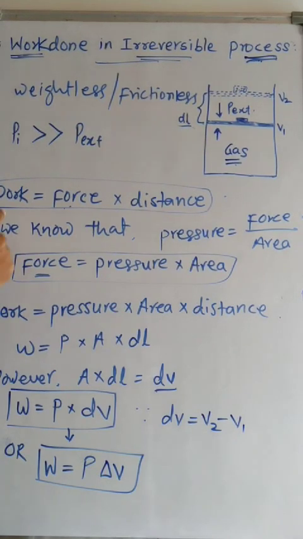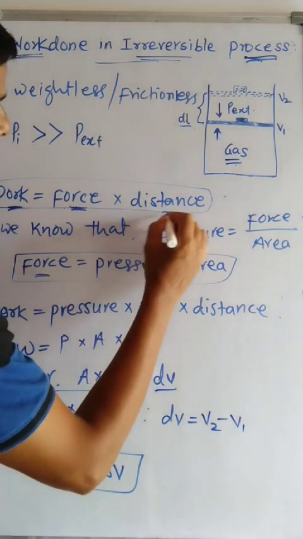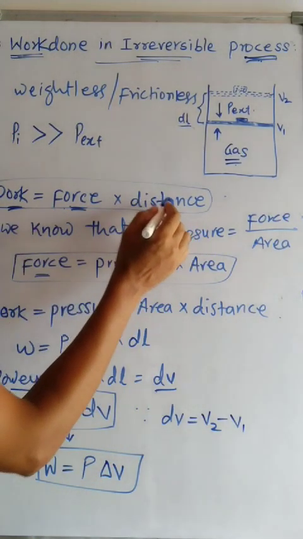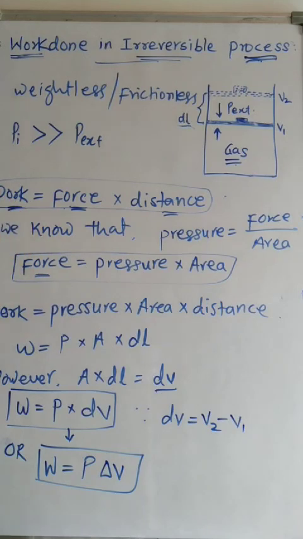We know that the mathematical form of work is force applied on the system multiplied by the distance traveled. The multiplication of force into distance gives the work done during the expansion process.